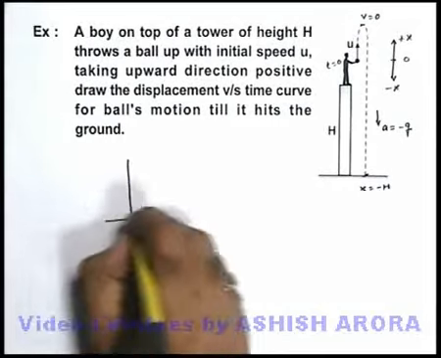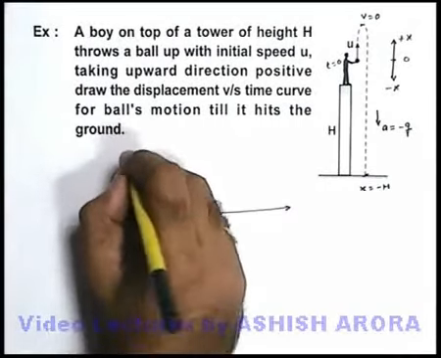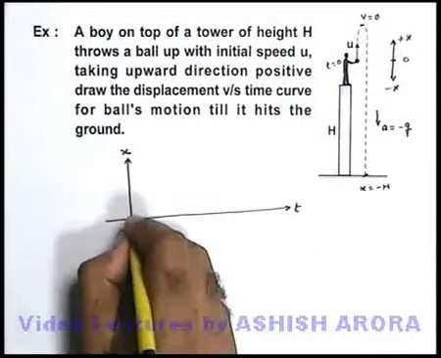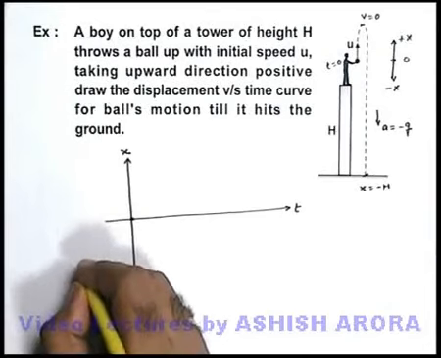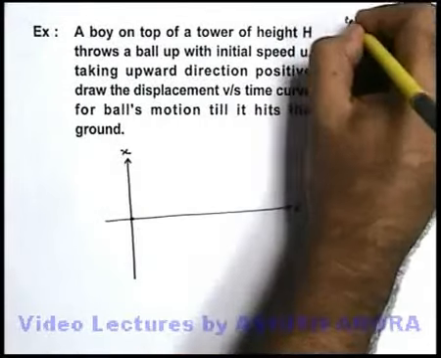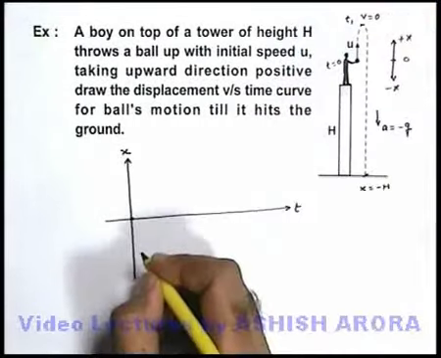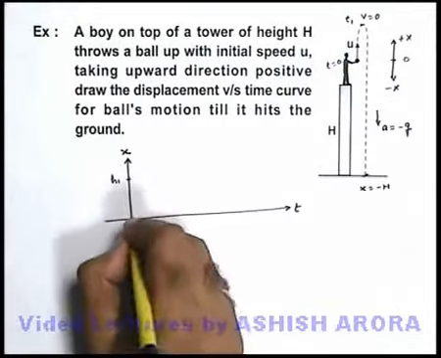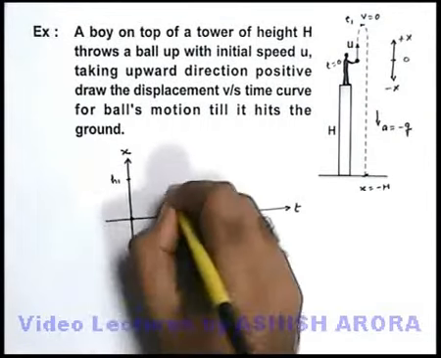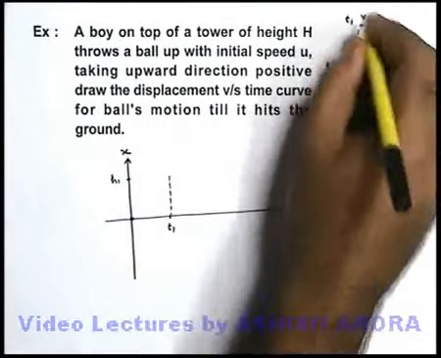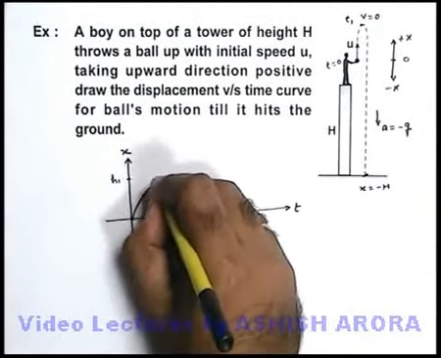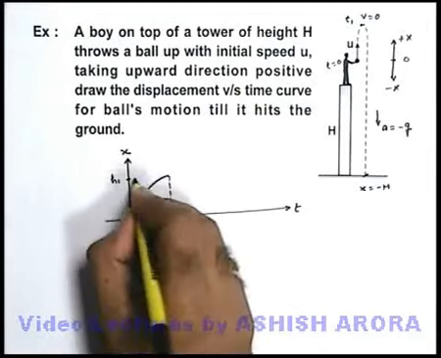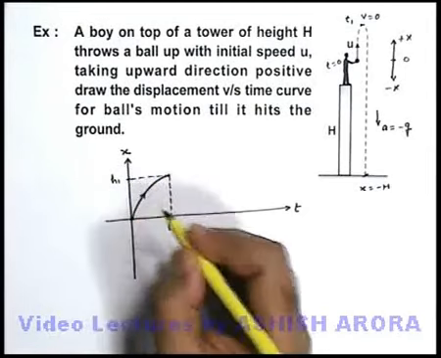If we draw the displacement time graph, it starts from x equals 0 at t equal to 0. Say at a time t1 it reaches a maximum height. Say the maximum height is h1. So we can say this is the height h1 where it reaches at a time t1. So this is the motion where velocity is positive and acceleration is negative. The graph will look like this. This is the graph for positive velocity and negative acceleration where it reaches the maximum height.